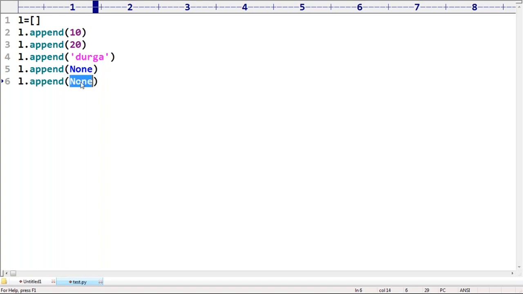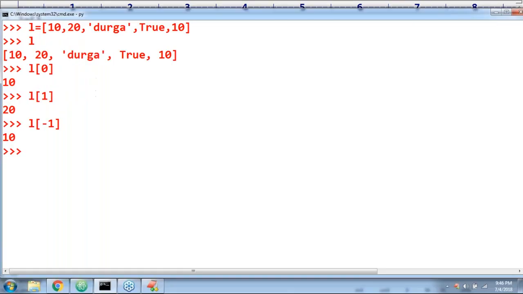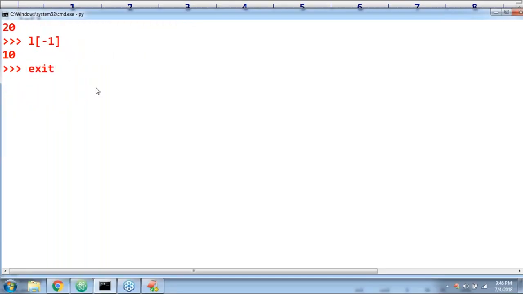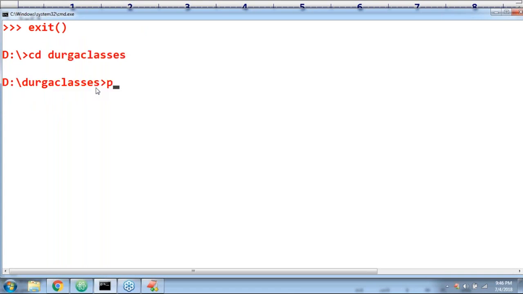Now I'm taking True value. After that, L dot append of a certain value I'm trying to take. Let me print L. Have you observed? If I print L, what is the output we are going to get by default? Just observe carefully.